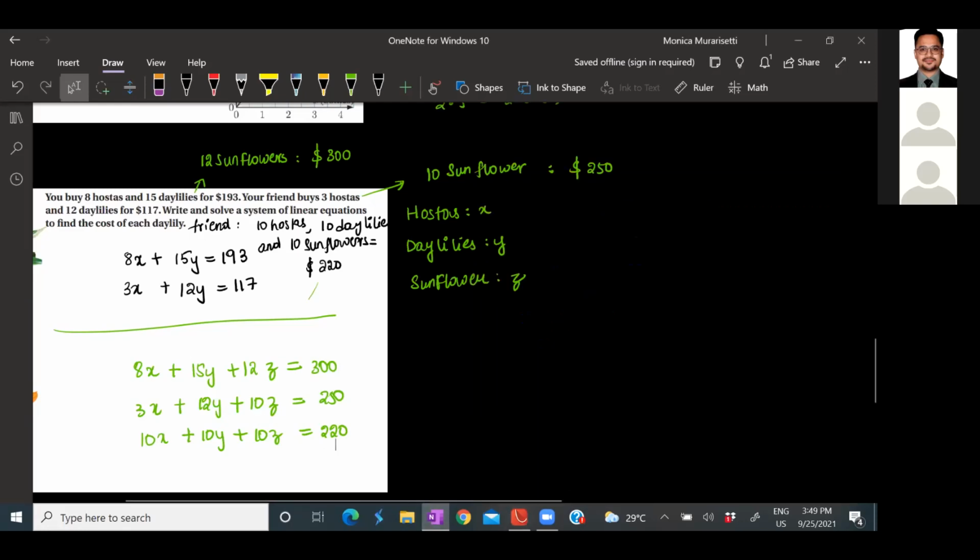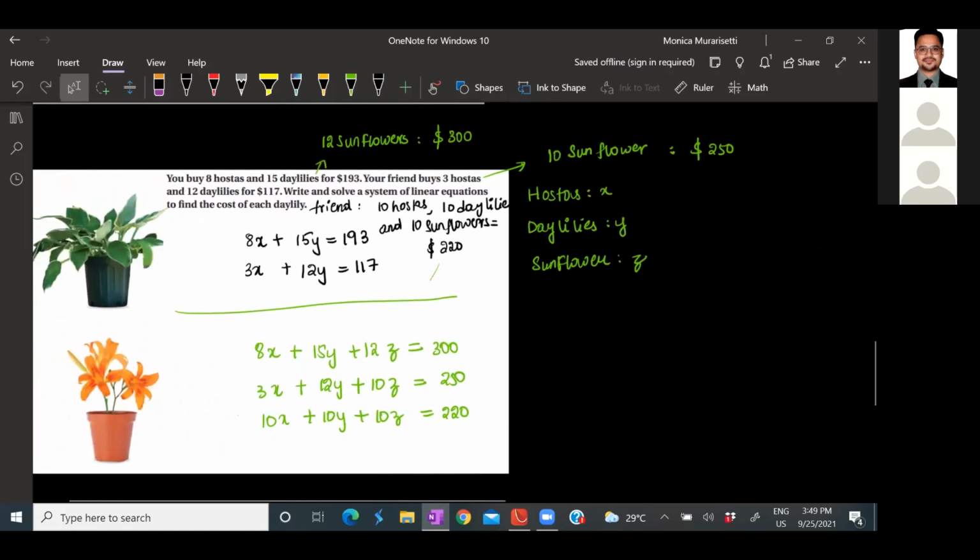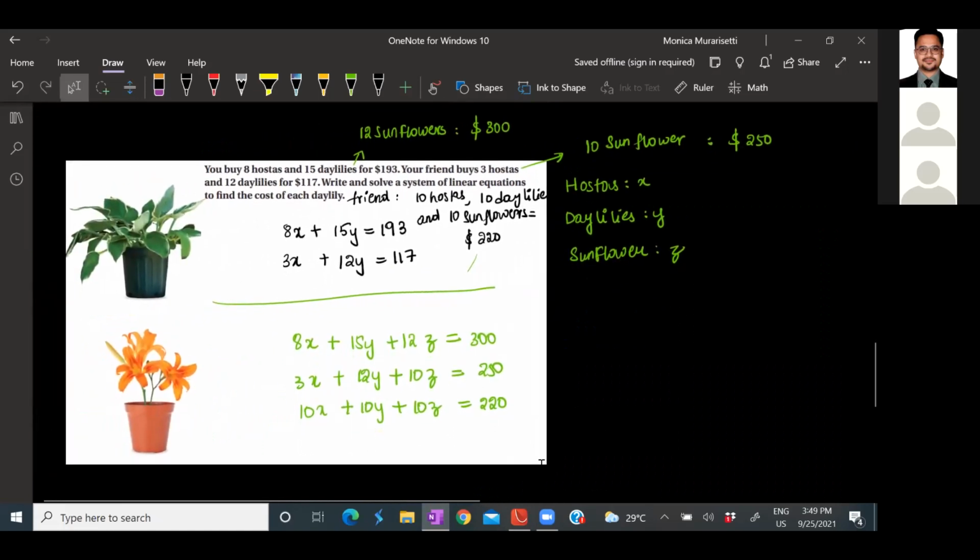Okay. Now, some of you may ask me, how do we solve a system of linear equations using a graphing tool? Let's take the first two equations. Make y the subject. Let this equation be A and this equation be B. So, make y the subject.